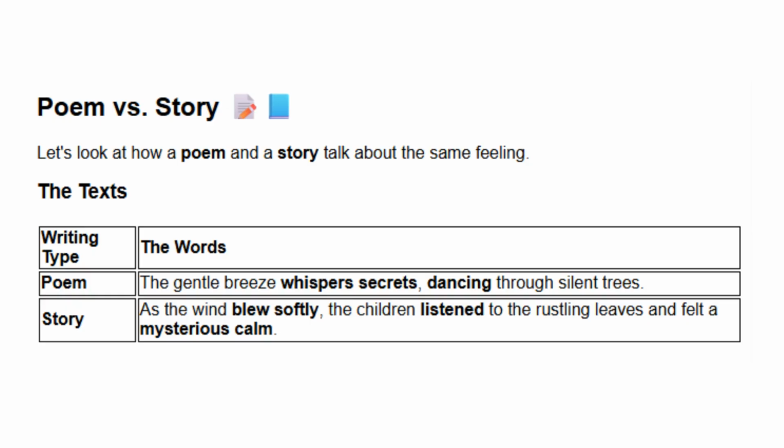Remember earlier we talked about rhythm. Now, for the story, it uses descriptive language. It says the wind blew softly and the leaves were rustling. It is clearer about what happened to the children.